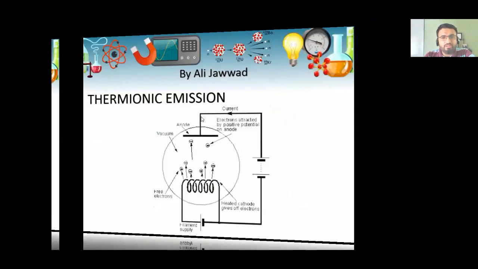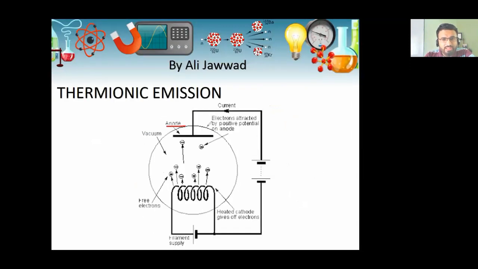An electron gun consists of two metallic plates. One is known as the anode, which is connected to the positive terminal of the battery, while a filament, which is connected to the negative terminal of the battery, is called the cathode. The glass tube is a vacuum because air is an insulator and will not allow electric current to be conducted between the plates, and that is why it is necessary to suck all the air out of the tube.